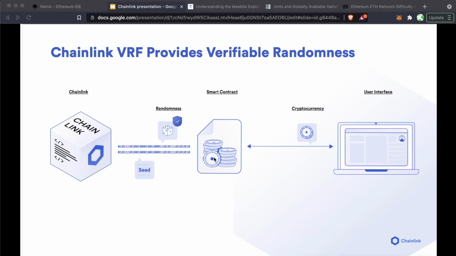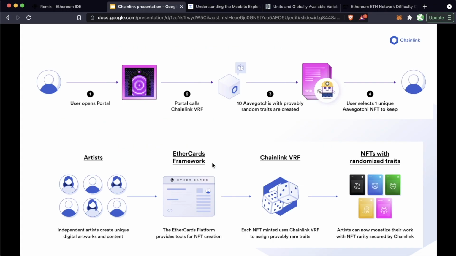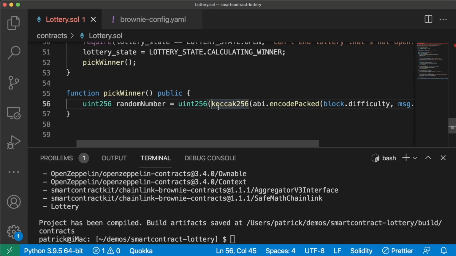It has an on-chain contract that checks the response of a Chainlink node to make sure the number is truly random. Using some cryptography magic, it's able to check a number of the parameters that the Chainlink VRF started and ended with to make sure that it's truly random. It's already used for protocols like Aavegotchi, EtherCards, PoolTogether, and a whole bunch of other protocols as well, because it is a secure, reliable, truly provable way to get a random number, which is incredibly powerful in a decentralized system. So that's how we're actually going to get our random number here. So let's work on getting that.